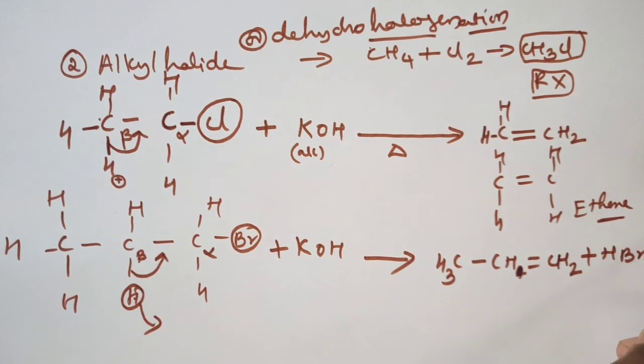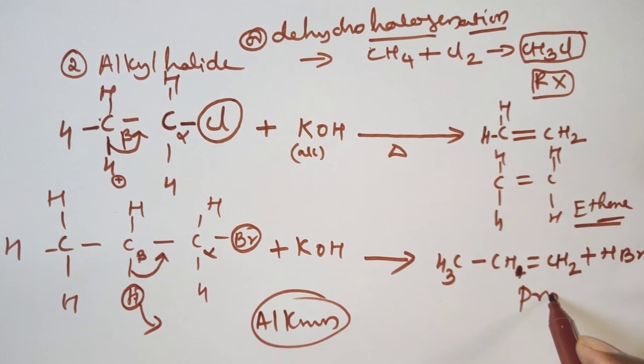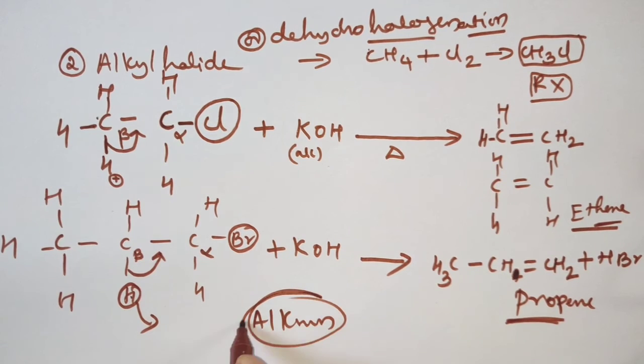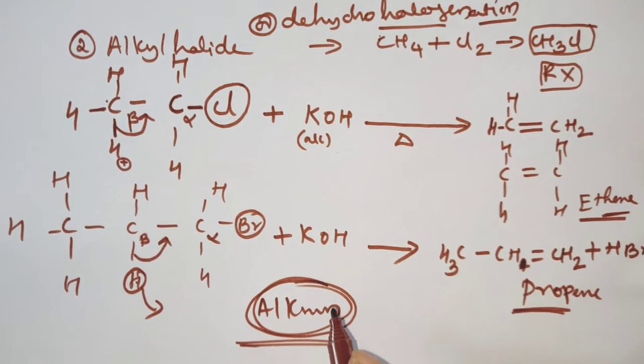HBr. Clear? So this is the preparation of alkenes from alkyl halides. What did you get? Ethene you got, propene you got. Understand? So this is the method to prepare alkenes. This is the second method of preparation of alkenes. Clear? We'll move to the third one, that is from vicinal dihalides.